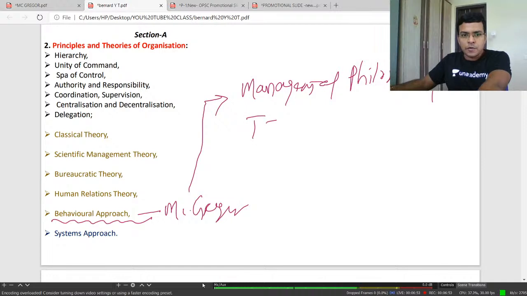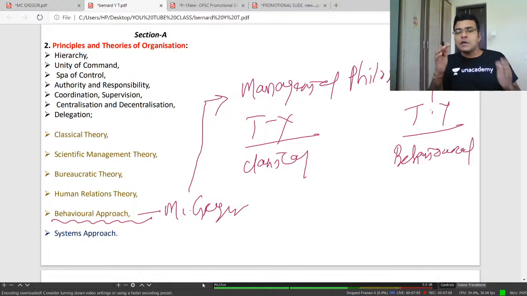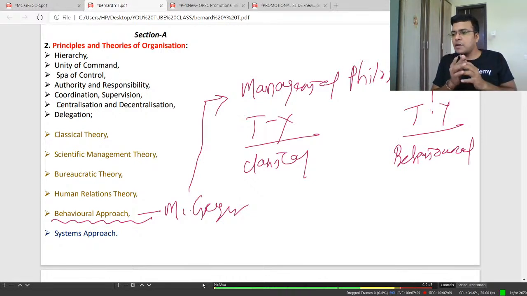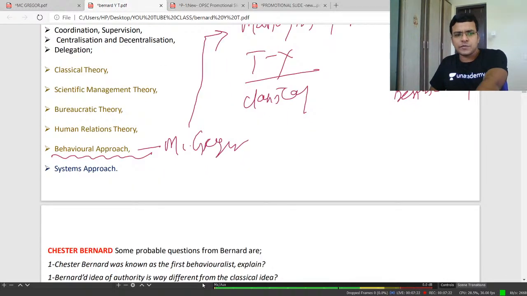Just remember, theory X is classical managerial philosophy, theory Y is behavioral managerial philosophy. So when you know the character of theory X, in the first class I repeatedly told you to understand the character of the classical theorist, how a classical manager behaves, and the opposite becomes theory Y. So very easy, we'll discuss.